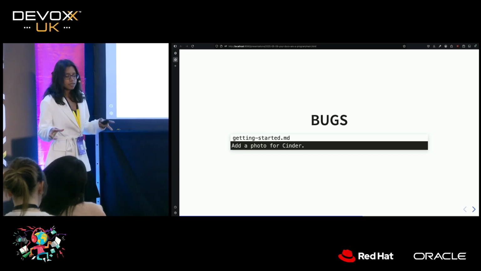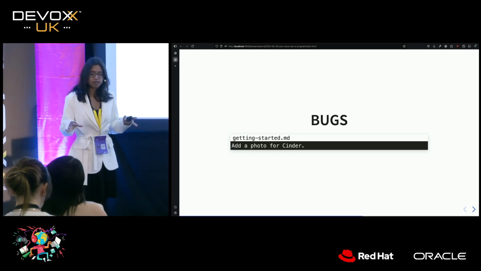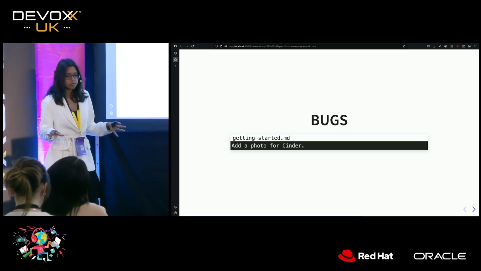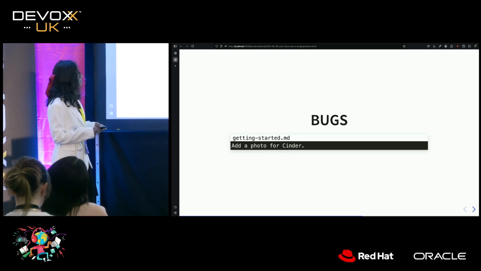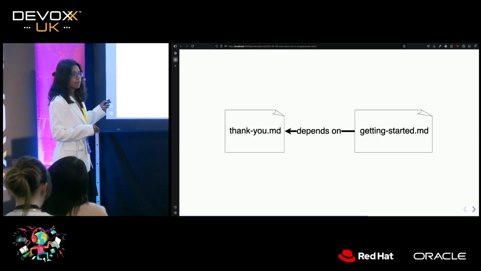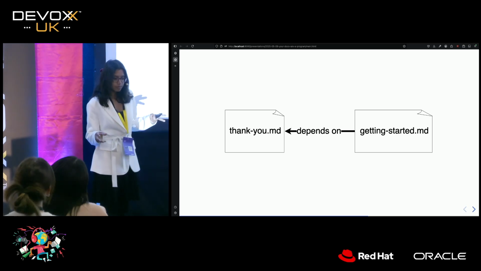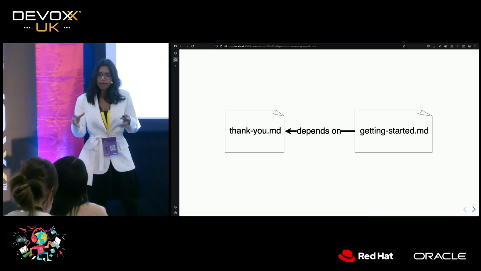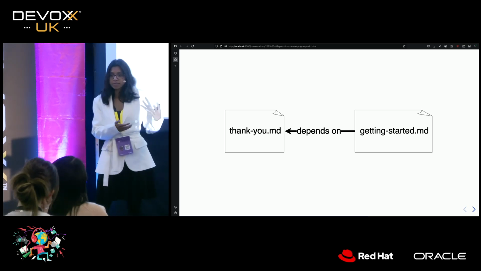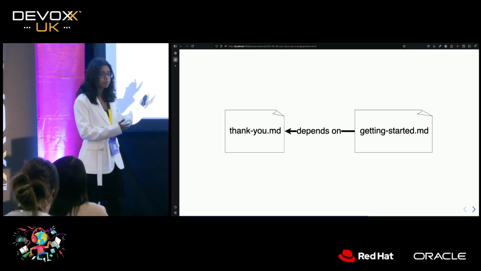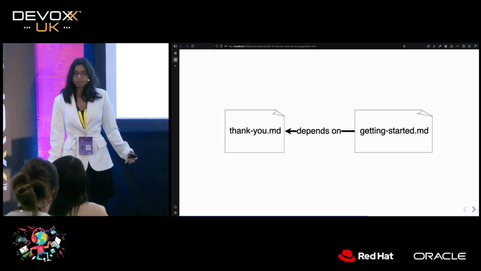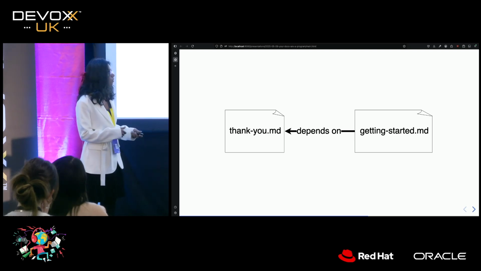Okay, so let's try and think about docs as code for a minute. If this was code, what would it look like? Well, I might have a thank you source file, and that might be a piece of source code. It might contain some functions. It might contain some variables. It might contain a list of cats, right? That's how we might represent it if it was code.